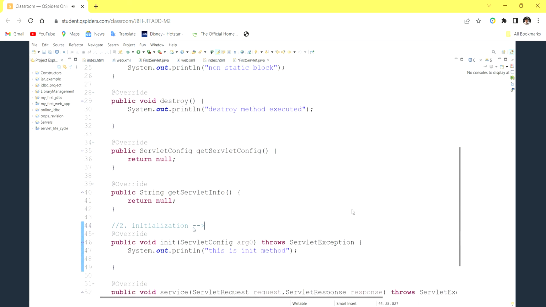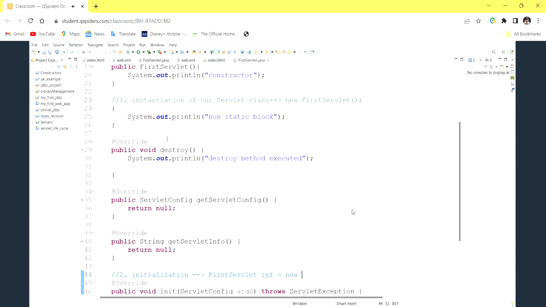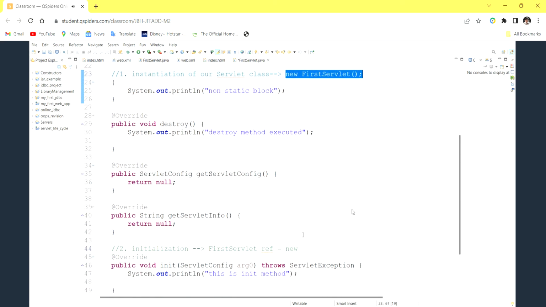So this is the class name and there will be some reference variable. The object created in the first step will be assigned here. It is not going to create one more object.